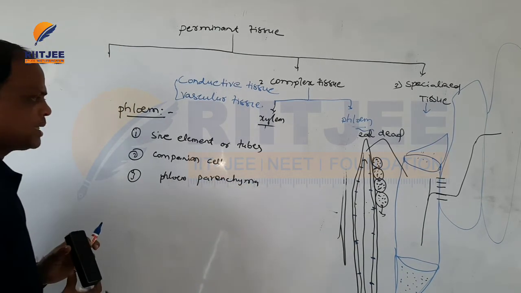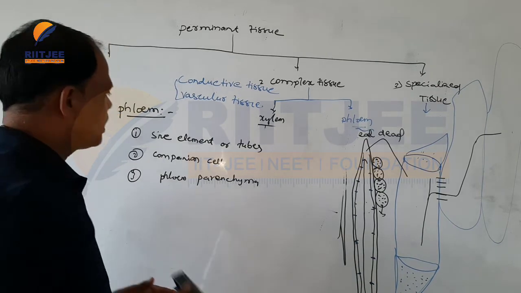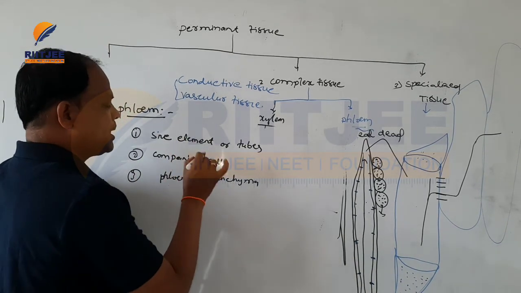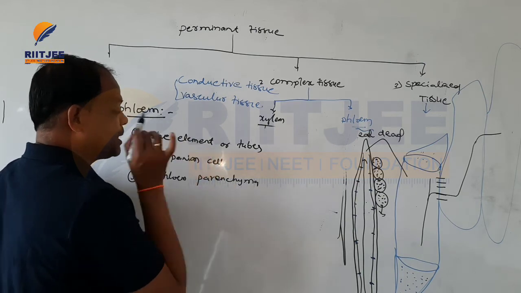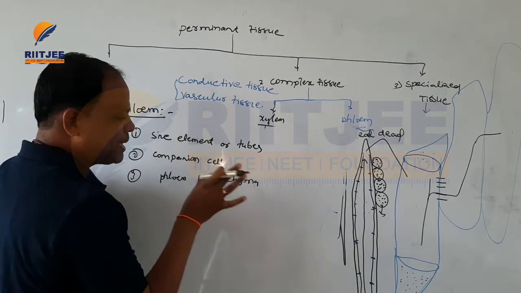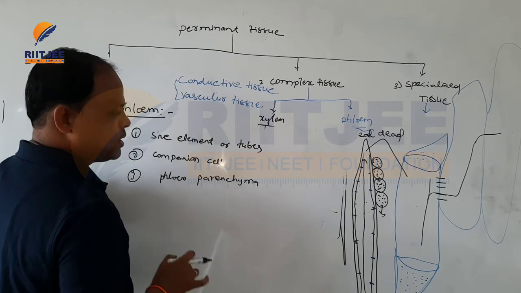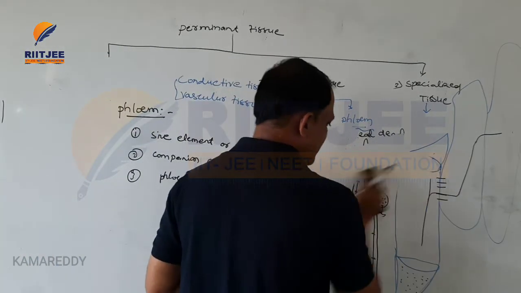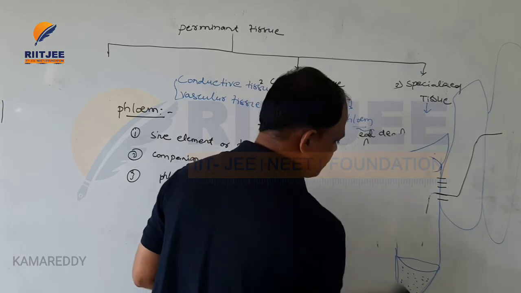Okay, so these are the sieve elements and sieve tubes. Gymnosperms are absent of sieve elements; only companion cells are present in gymnosperms. Okay, and now the structure of sieve elements and sieve tubes.